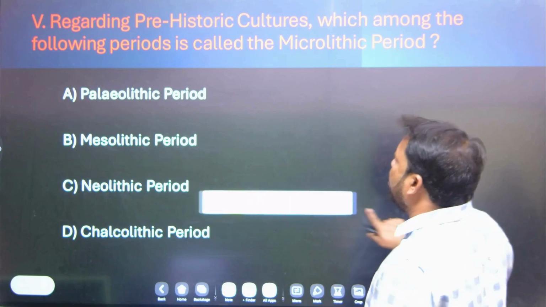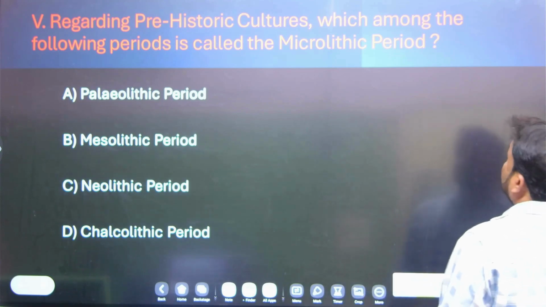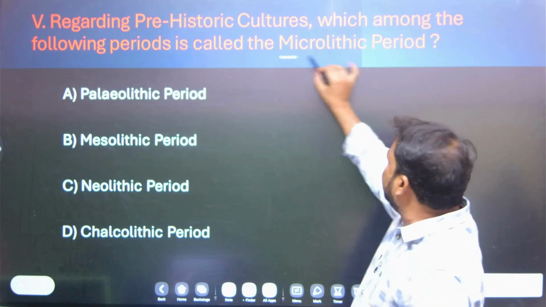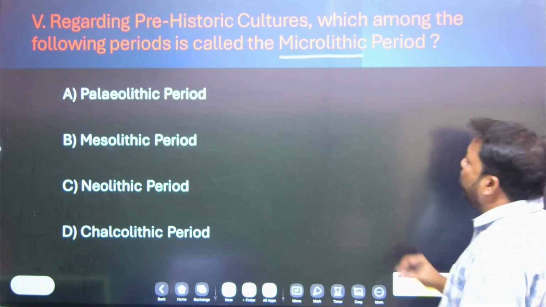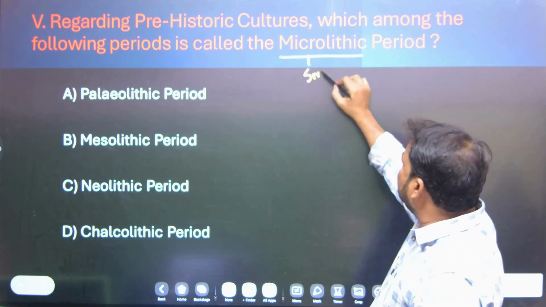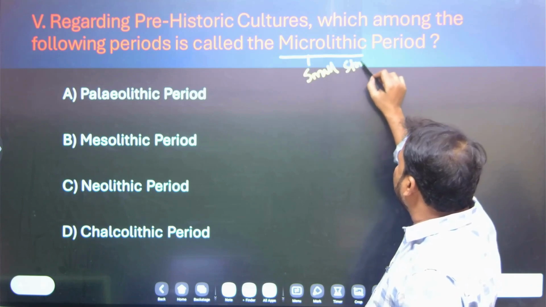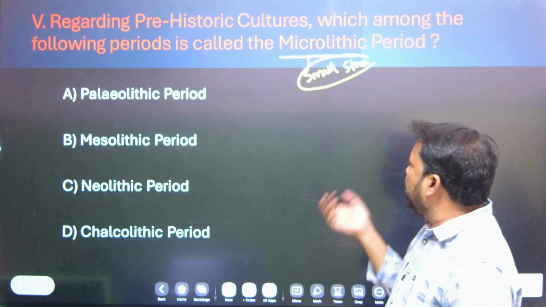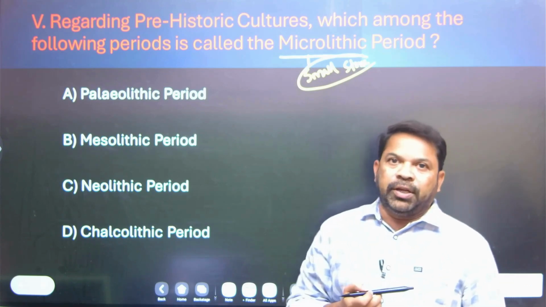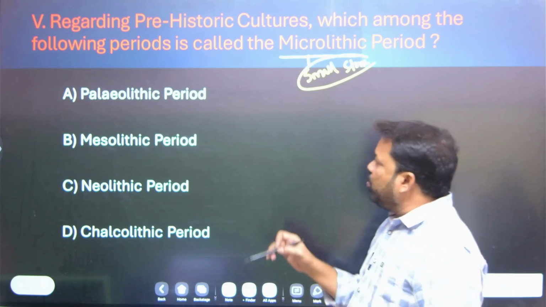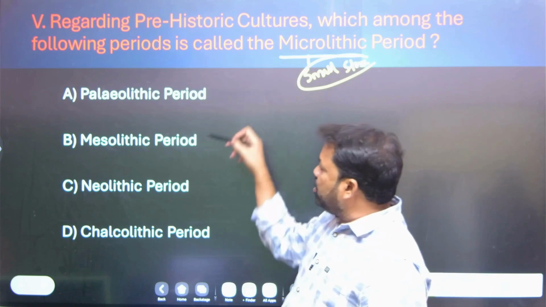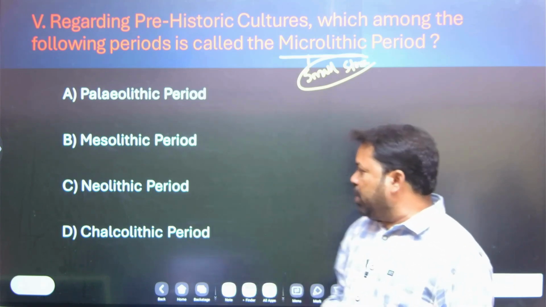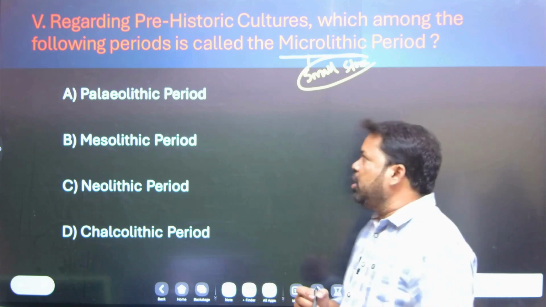Regarding prehistoric cultures, which among the following periods is called the microlithic period? So micro means small, lithic means stone. So the question is, which among the following is the small stone period? Yes. Option A, Paleolithic period. Option B, Mesolithic period. Option C, Neolithic period. And option D, Chalcolithic period.